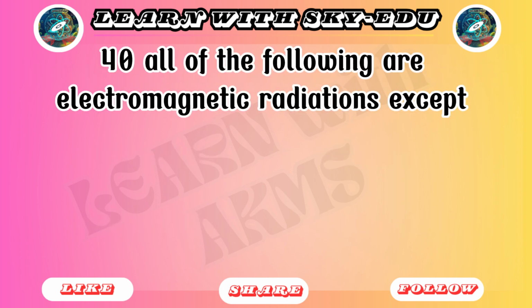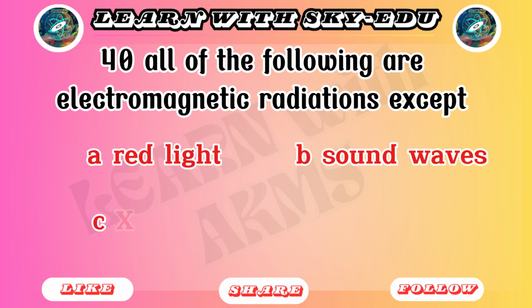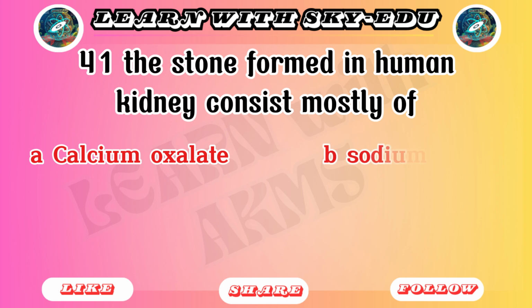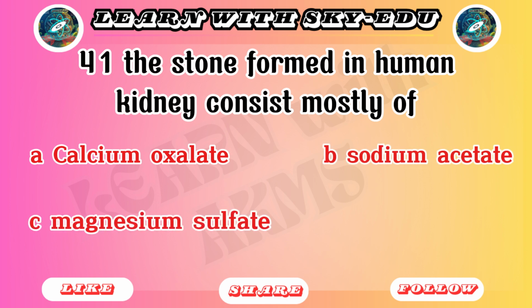40. All of the following are electromagnetic radiations except: A. Red light. B. Sound waves. C. X-rays. D. Photon. 41. The stone formed in human kidney consists mostly of: A. Calcium oxalate. B. Sodium acetate. C. Magnesium sulfate. D. Calcium.